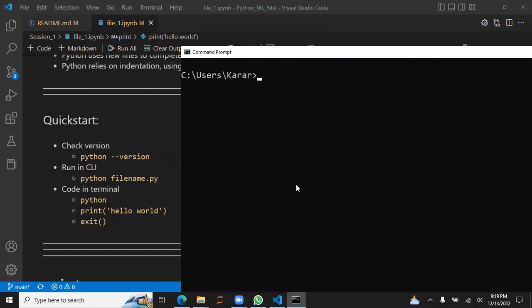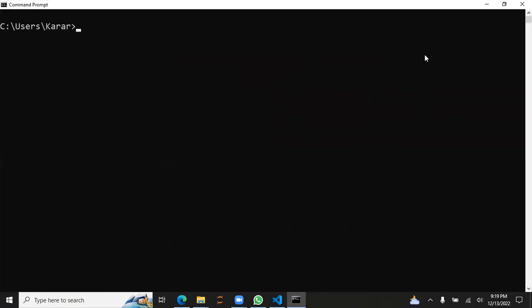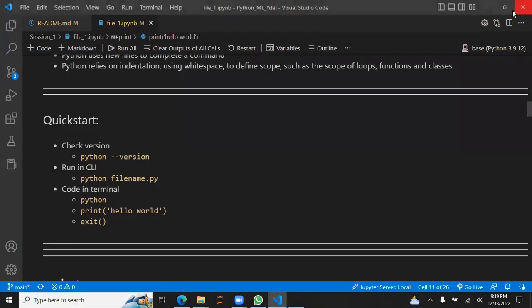And let's suppose you are interested in running a Python script or a Python file in the terminal. You just need to write Python and then the file name, main.py or anything, and just press enter, and that's going to run in your terminal. So that's a quick start if you have recently installed Python and you just want to check that everything is good. That's a good way to check.